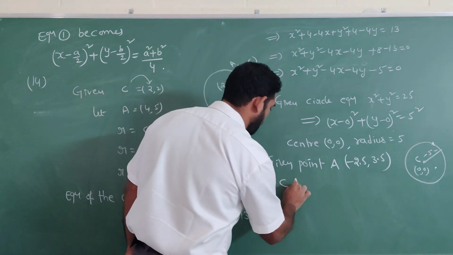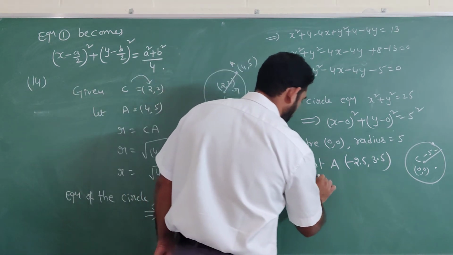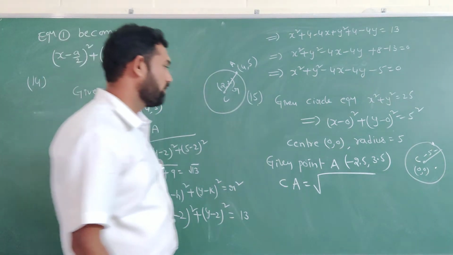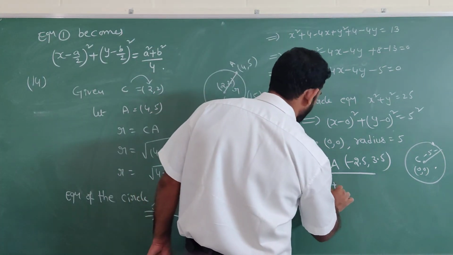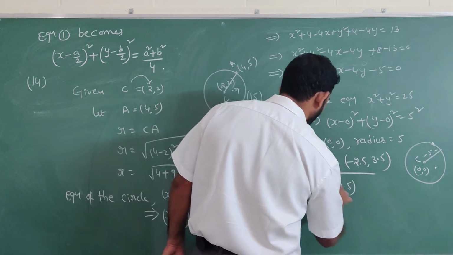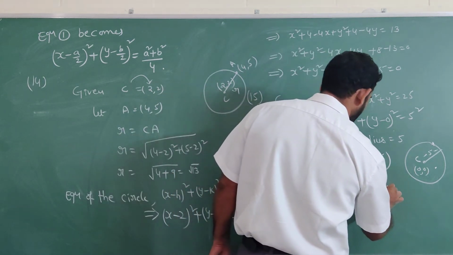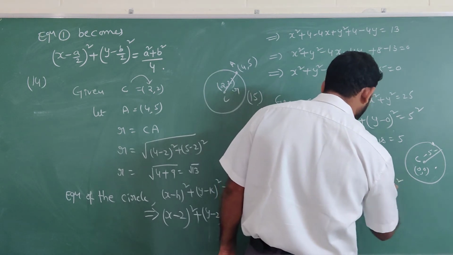What are we getting? You have to see the distance between the center and the point: root of (0 minus 2.5) whole square plus (0 minus 3.5) whole square.